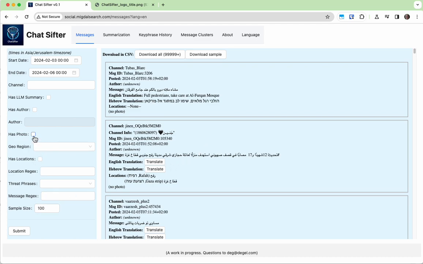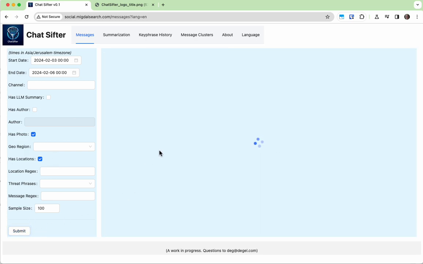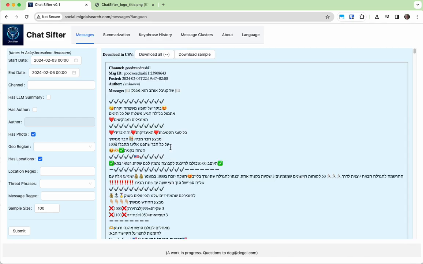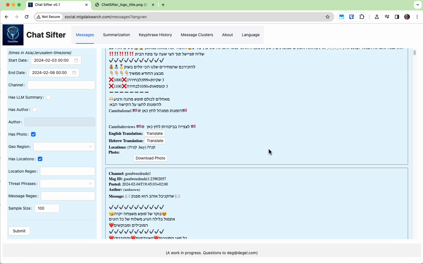We could also, for example, filter to show only messages that have a photograph and contain geographic locations. We actually collect geographic locations in two ways. Some channels, neighborhood or city channels, are tagged as the whole channel belonging to a region, and others we can identify any location that's mentioned in the channel. We do this using the Rosette Natural Language Toolkit, which contains some very powerful tools for entity extraction, including locations.